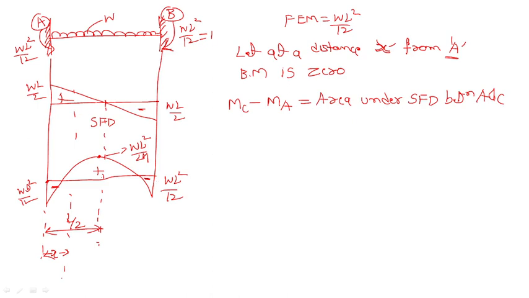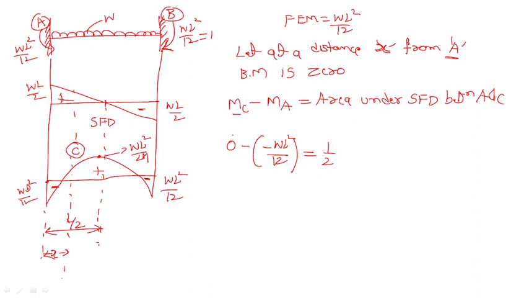That is the point where we have taken the X value. This is the C point. Now 0 equals minus WL square by 12 equals half into,